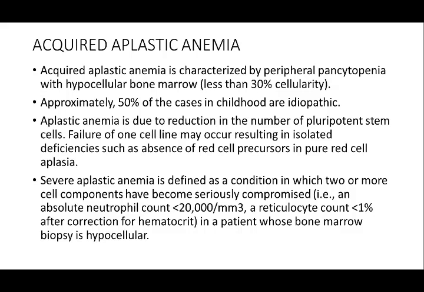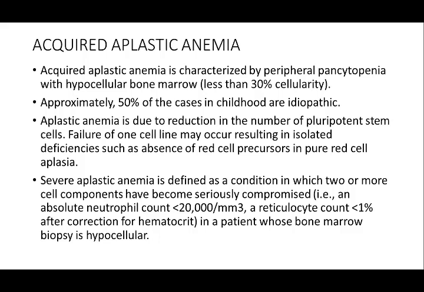Now, the third most common is acquired aplastic anemia. Acquired aplastic anemia is characterized by peripheral cytopenia with hypocellular bone marrow, less than 30% of the cellularity. Approximately 50% of the cases in childhood are idiopathic. Aplastic anemia is due to reduction in the number of pluripotent stem cells.